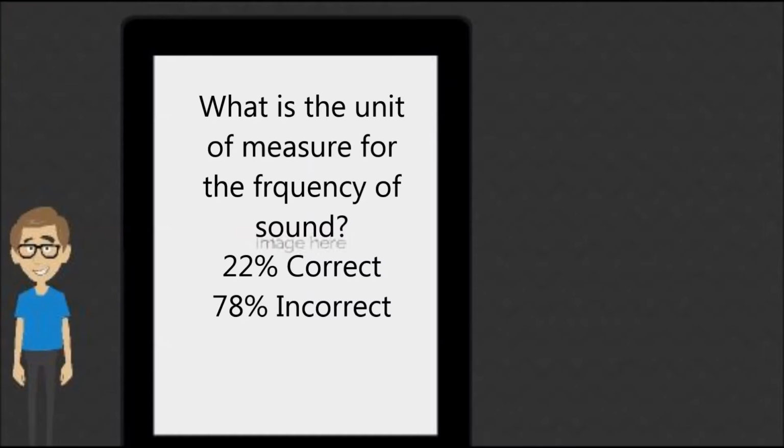What is the unit of measure for the frequency of sound? Pitch relates to the frequency, or how many times a second the particles vibrate. The distance between one wave and the next gives the wavelength. For sounds all travelling at the same speed, high frequency sounds have waves very close together. Low frequency sounds have a greater distance between each wave. An extreme example is the low pitch calls made by humpback whales, which can have up to 100 meters between the pressure peaks of their sound waves.